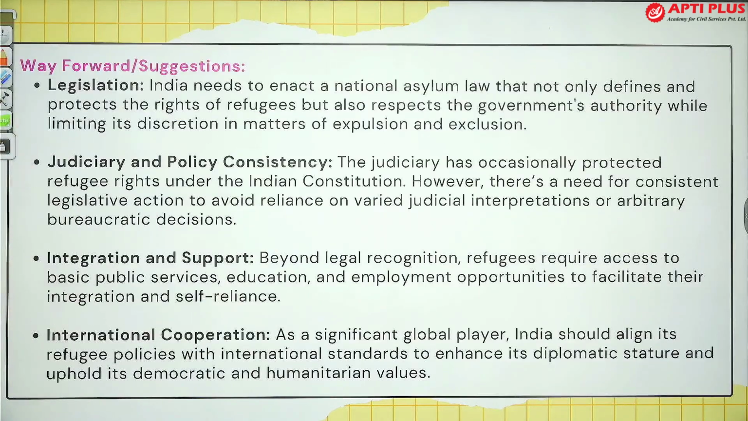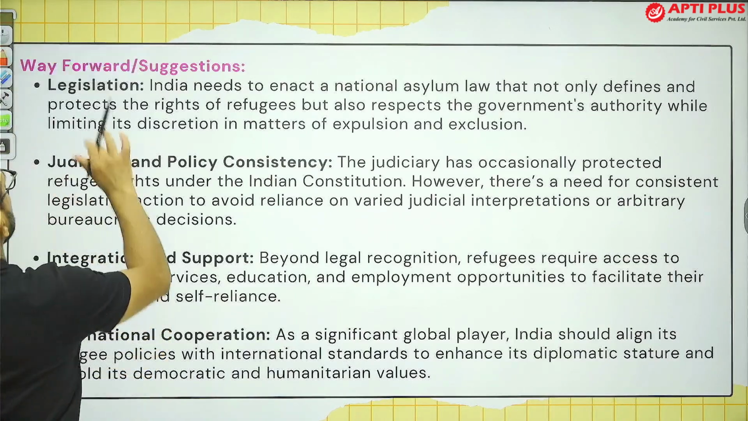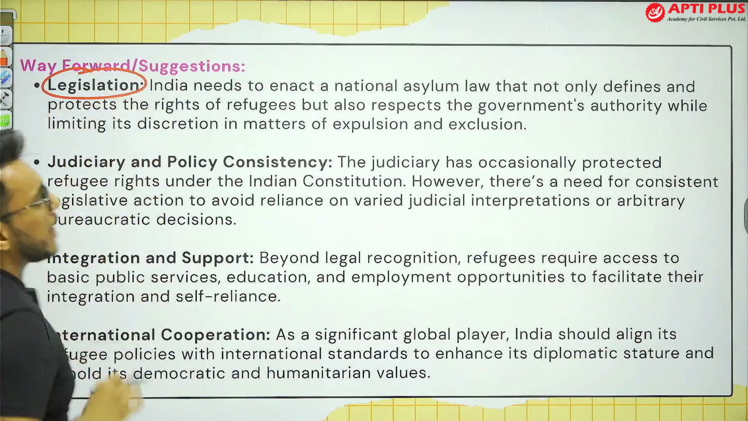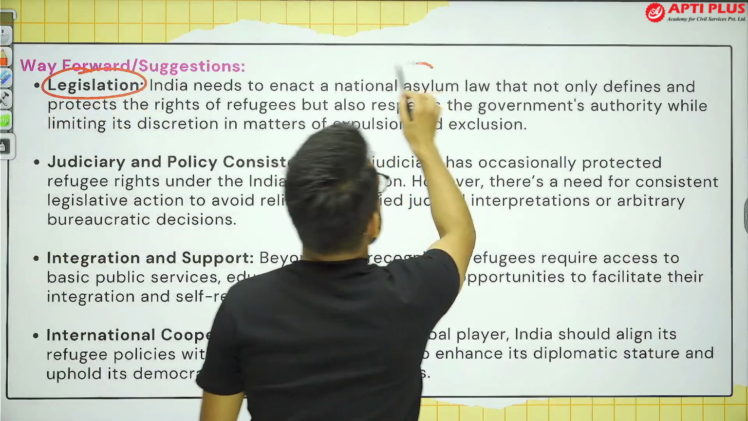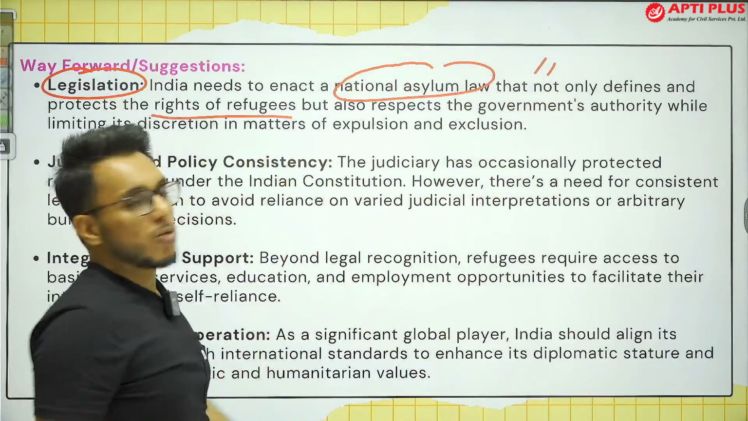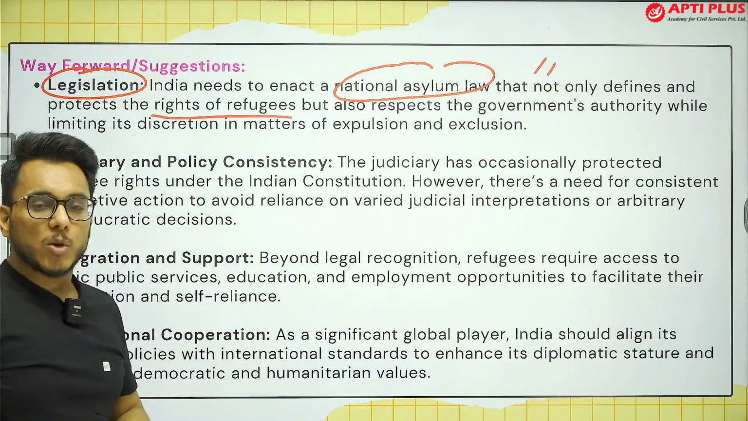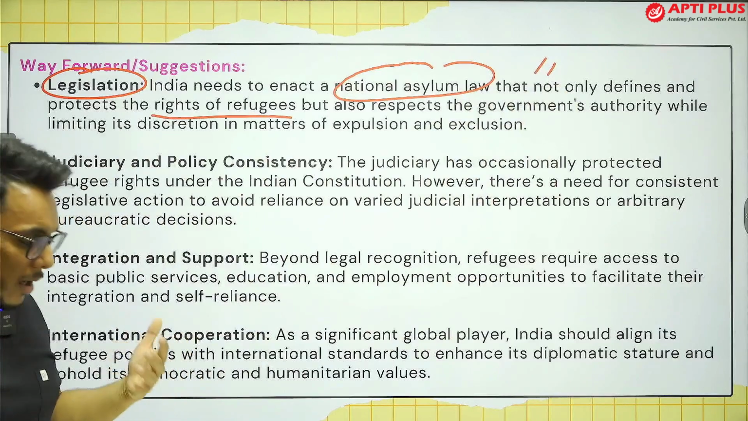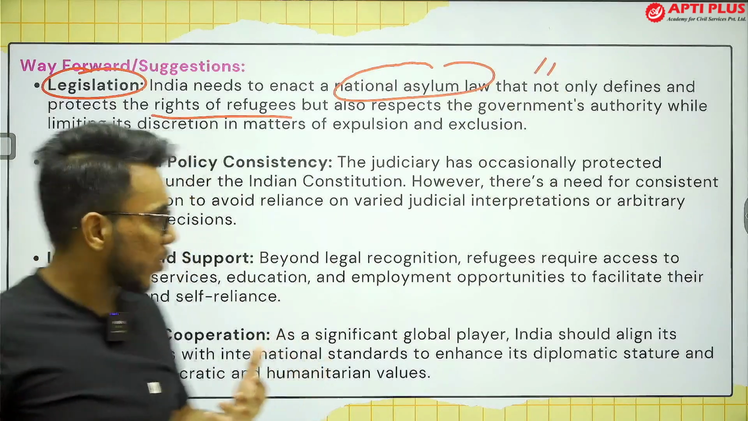So therefore, what is the way forward in this particular capacity? What are the suggestions? Suggestions in this direction are that, number one, we need to come out with a dedicated law. We need to come out with a national asylum law, which will define the rights of refugee people, and which also imposes conditionalities on the government also.